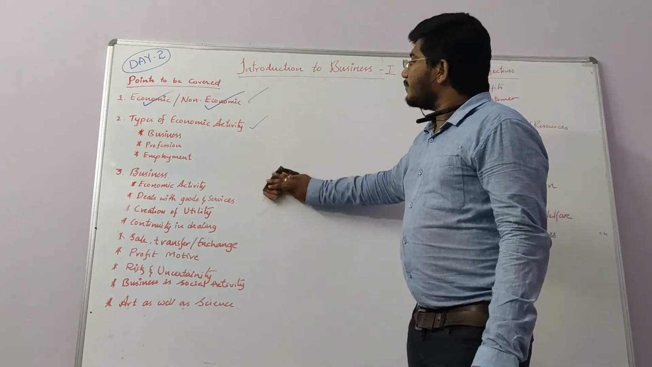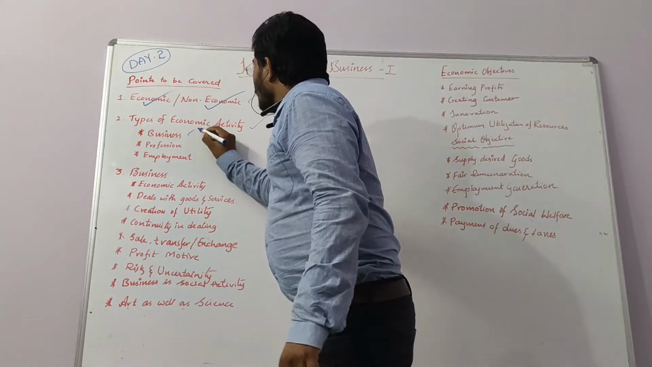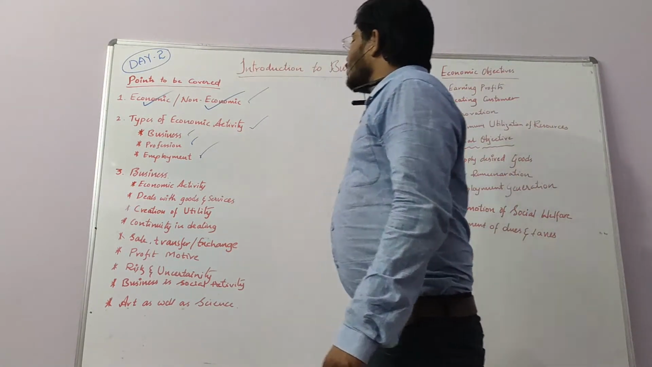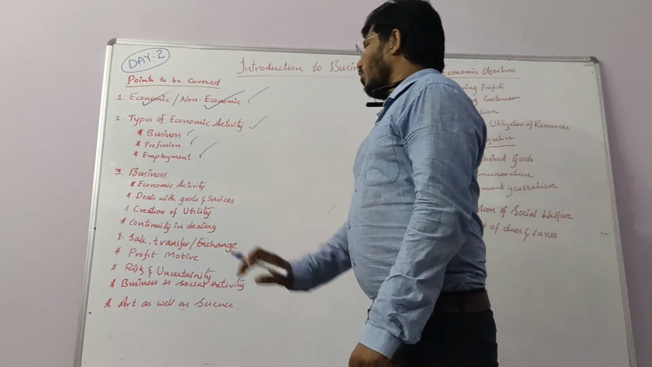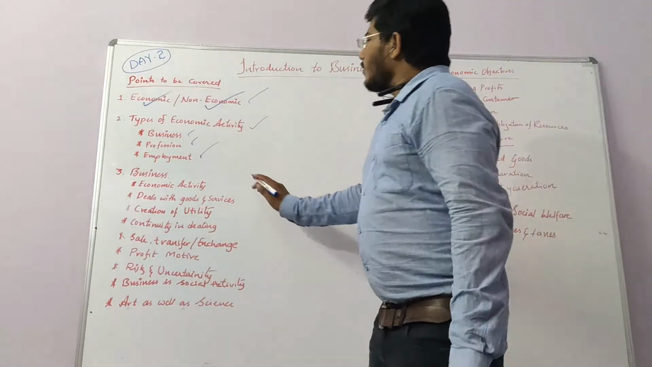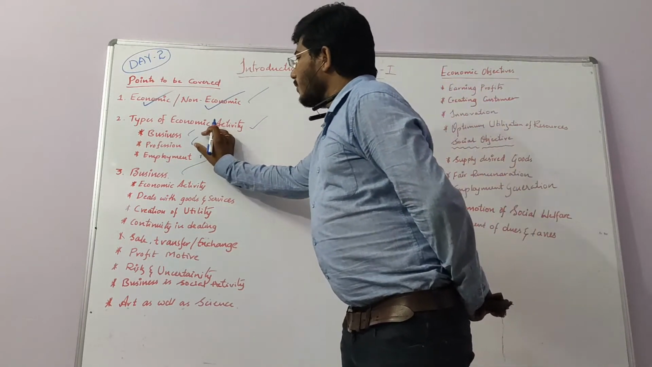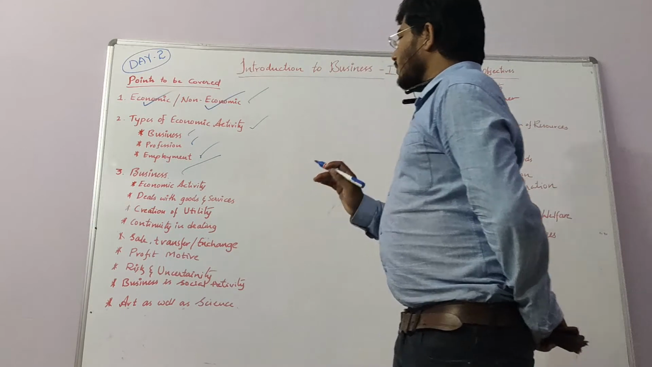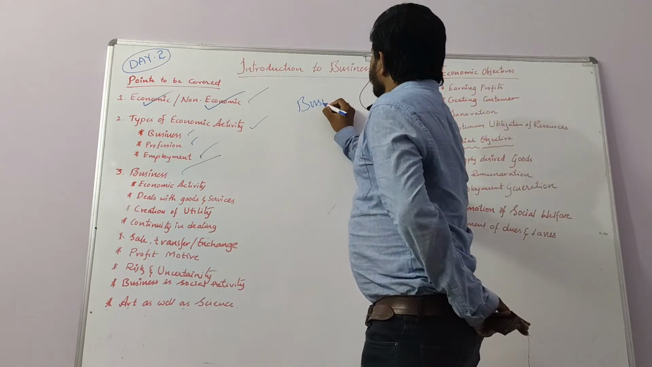So there are three types of economic activities, and we are done with the second topic also. Business, profession and employment. First we will discuss business, and then we will go for profession and employment. So first, what is business?